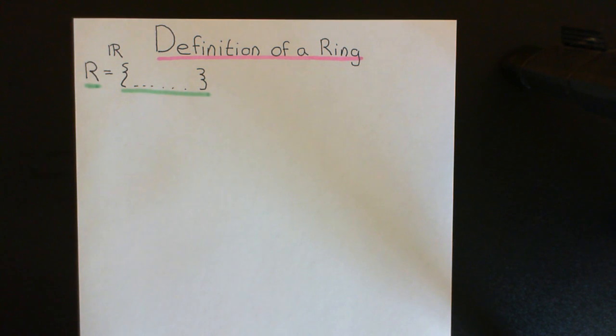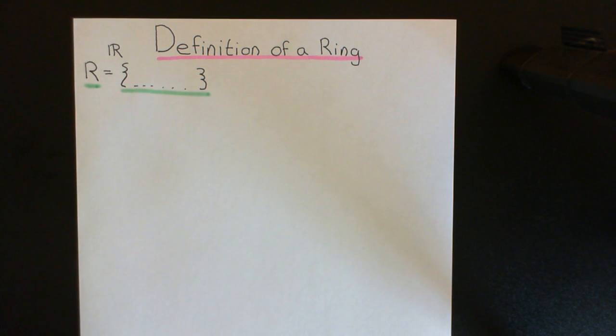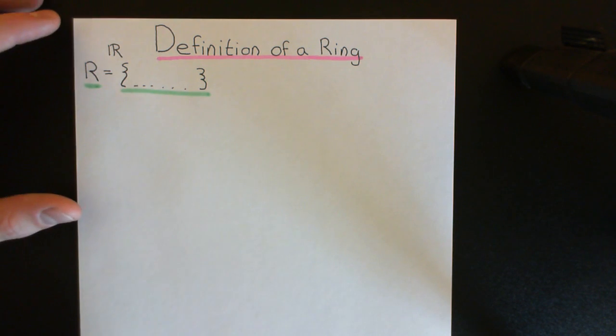Okay, so to make this set actually into a ring, so to elevate its status up from just being a set of silly symbols to being some interesting algebraic structure called a ring, what we need to do is define 2 composition laws on it. We need to define ways of composing elements in this set together to get another element in that set. That's what algebra is all about. Okay, and a ring is going to have 2 binary operations defined on it, 2 composition laws defined on it. Okay, so the first one is going to be called addition.